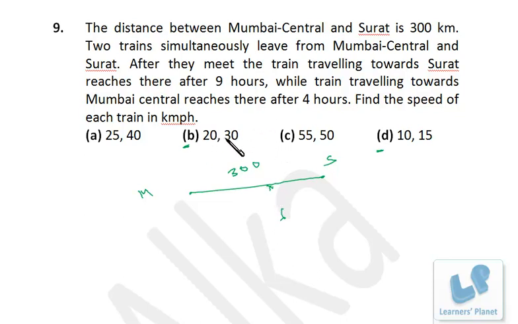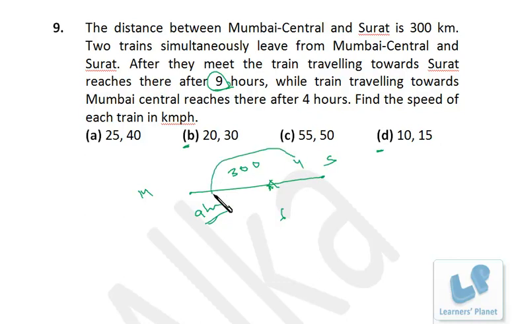So, after that, the train with the speed of 20 km per hour, if it has to cover this 300 km, it will take 15 hours, right? After 6 hours they are meeting, and the total time is 15 hours. That means after meeting it is taking 9 hours, and we want that only. Okay, you can even cross verify for 30. 300 km it has to run, so at the rate of 30 it will take 10 hours. So after 6 hours it will be taking 4 hours to reach this destination.